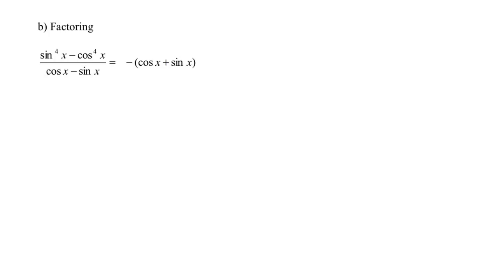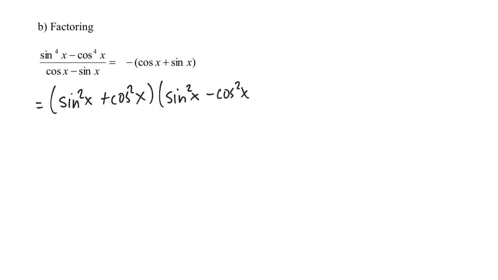And so what I notice in the numerator is that the numerator is a difference of squares, because sine to the fourth of x is sine squared x squared, and cosine to the fourth of x is cosine squared x squared. And so I can rewrite the numerator as a difference of squares, where that will say sine squared x plus cosine squared x, and hopefully you're noticing something about that immediately, and then sine squared x minus cosine squared x, and that's going to be divided by cosine x minus sine x.